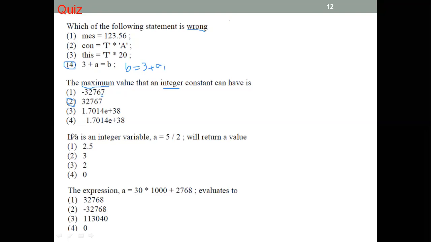Okay, if A is an integer, see this is a variable, they declare A. It's an integer. You already know an integer cannot have an answer after the dot. After the dot, you have to delete it. So when you divide 5 divided by 2, you get 2.5. But because they say A is an integer, you have to delete the 5 after the dot. So the answer is going to be 2 only. 5 divided by 2, you will get 2.5, but because of the integer, you cannot put the dot here. You have to stop at 2 here. Okay? So, and here the